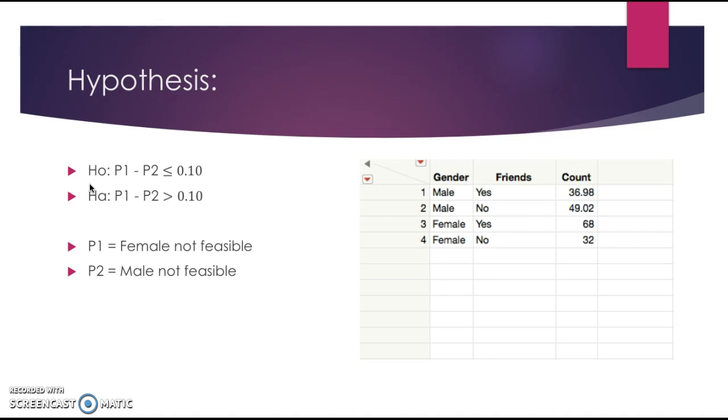And our P1 is that females find it not feasible to be more than just friends, or that you can only just be friends. And P2 is male that find it not feasible that you can only just be friends.